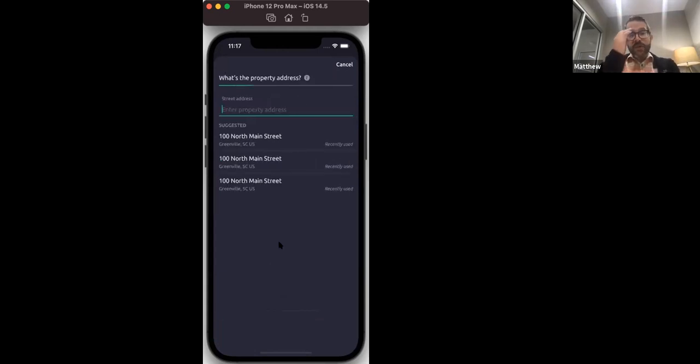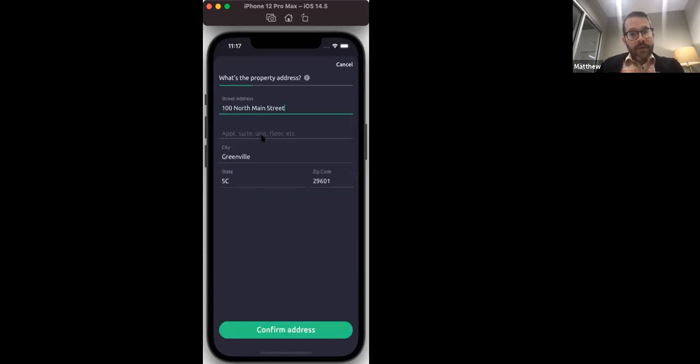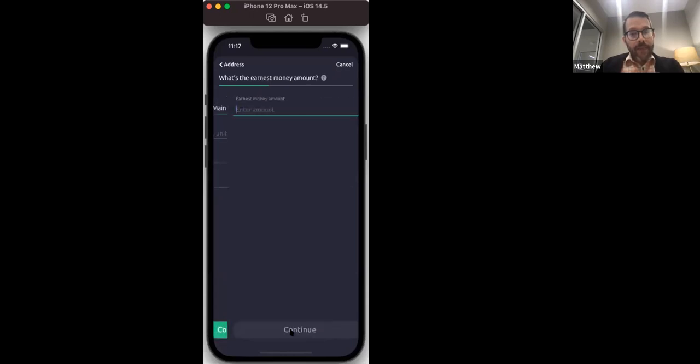And then this is where we choose the property address. Now we do use Google Maps. So if you start typing in any part of the address, it should pull that address up for you. No problem at all. If it's a more customized address, no problem. You can just continue typing that in. Just make sure you have the right address in there. Now today I'm just using 100 North Main Street because this is just a demo environment. So we'll click there and we're going to click confirm address.